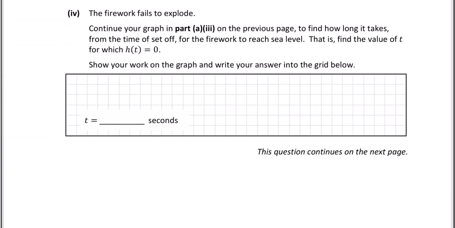Let's look at part 4. The firework fails to explode. Continue your graph in part A3 on the previous page to find how long it takes from the time of set off for the firework to reach sea level. That is, find the value of t for which the height h of t is 0. Show your work on the graph and write your answer in the grid below.